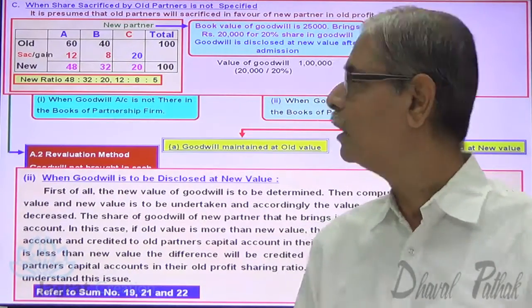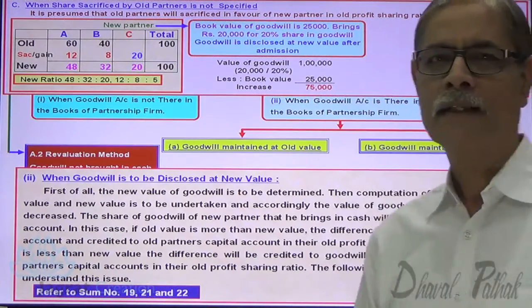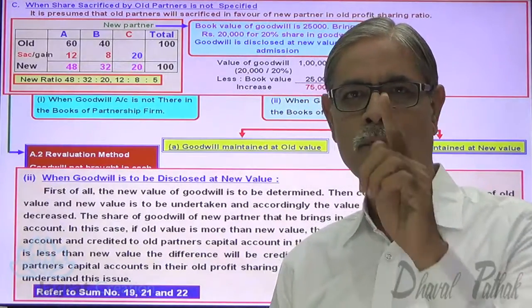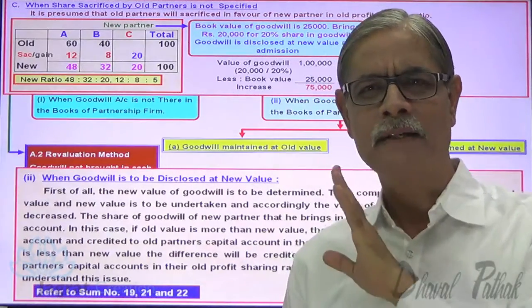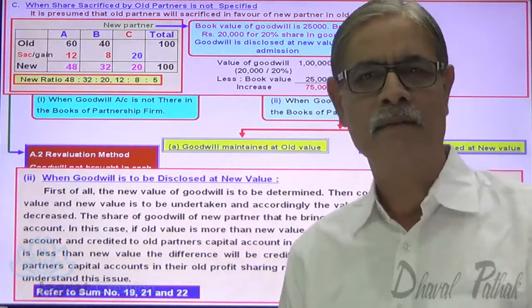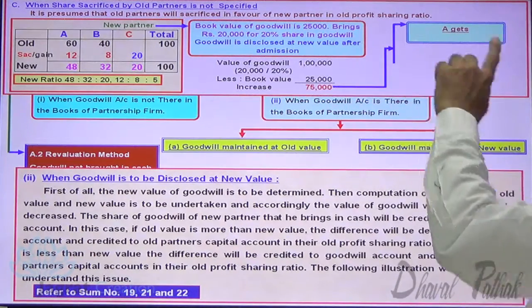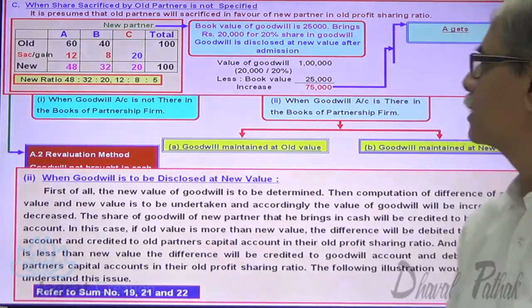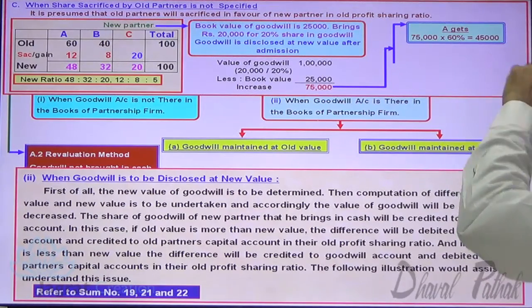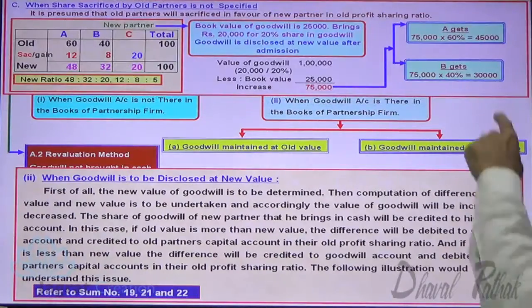What is the book value of goodwill? 25,000. How much is the increase in value of goodwill? 75,000. This 75,000 is the increase in value of goodwill. So first step, determine the new value, 1 lakh. Second step, find the increase or decrease in value of goodwill. Now this 75,000 is to be distributed between A and B in the old profit sharing ratio. Share of A is 60%, share of B is 40%. So 75,000 into 60%, 45,000, and 75,000 into 40%, 30,000.